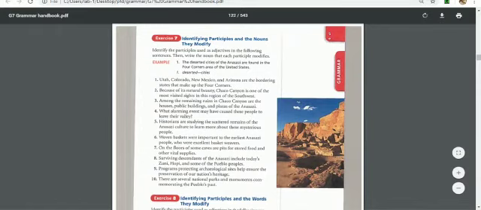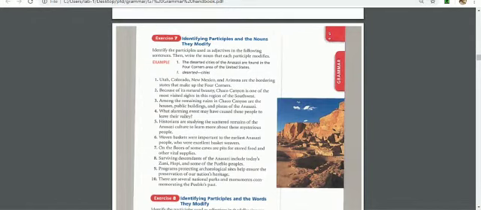Let's identify the participles and the nouns that they modify.